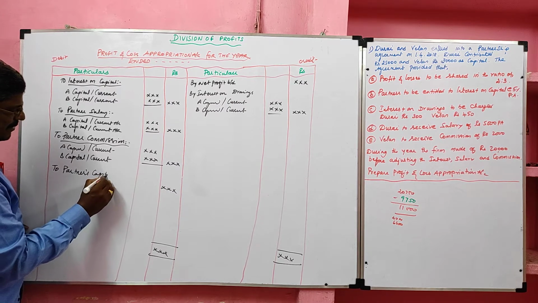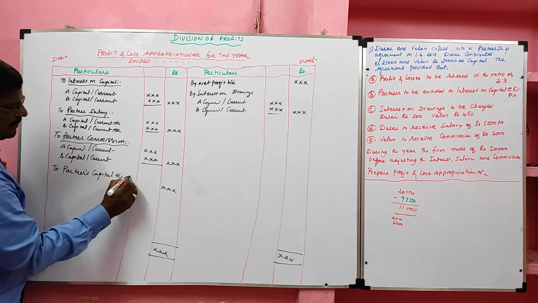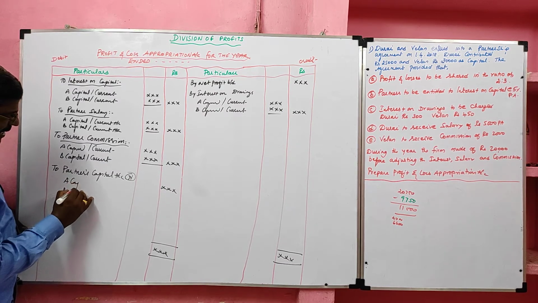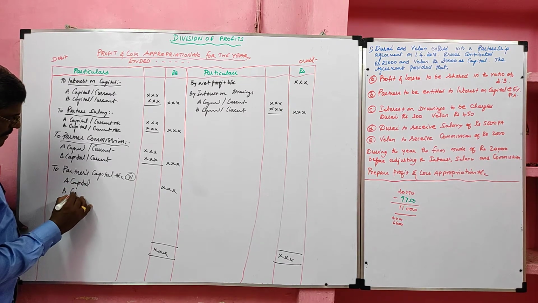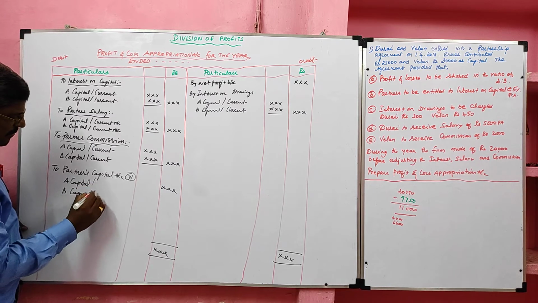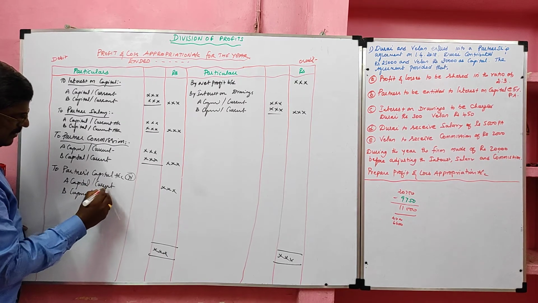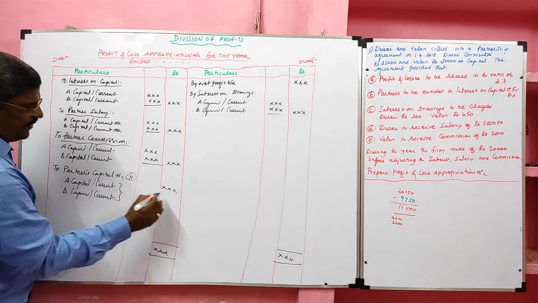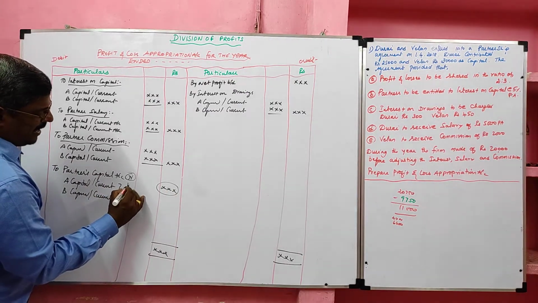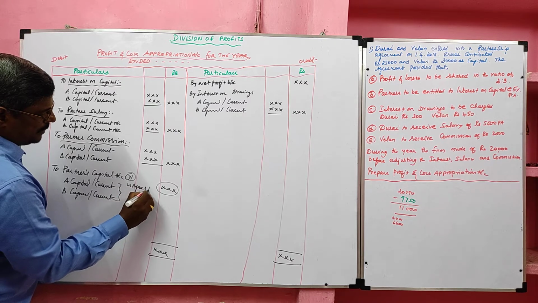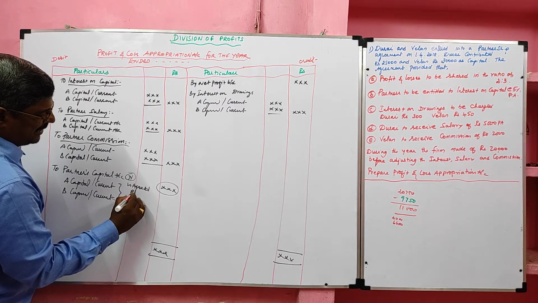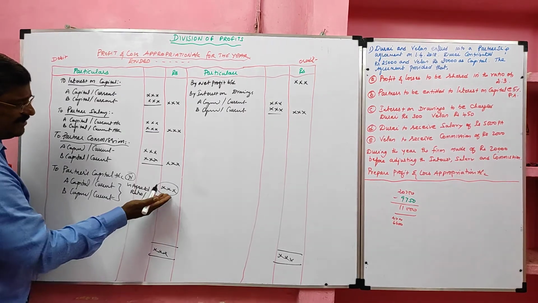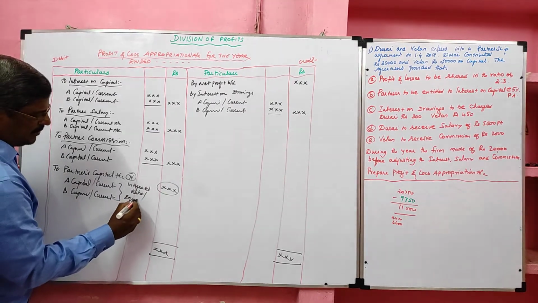Partner's capital account transferred. Shared by partners A capital, B capital, or A current account or B current account. The profit is shared in the agreed ratio. If no ratio is given, if the partnership deed is silent, partners will share the profit in equal ratio.